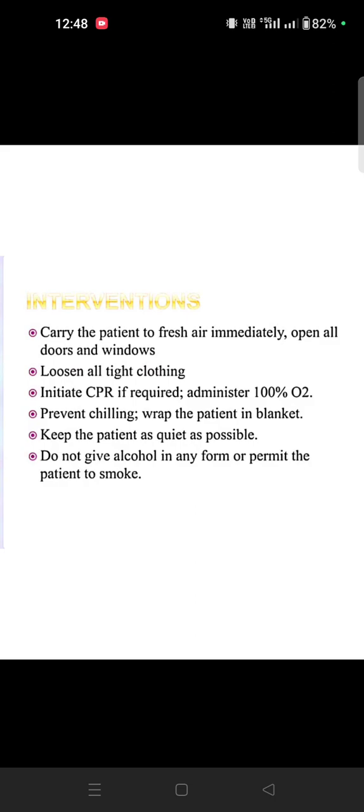So we can give O2 therapy immediately. Then open doors and windows, loosen all the clothes, initiate CPR, administer 100% oxygen, and prevent chilling. Warm the patient with a blanket and keep the patient as quiet as possible, because here the cerebral function will collapse. The patient will get agitated. Some irrelevant talk, then they are not controllable by themselves, everything will happen.